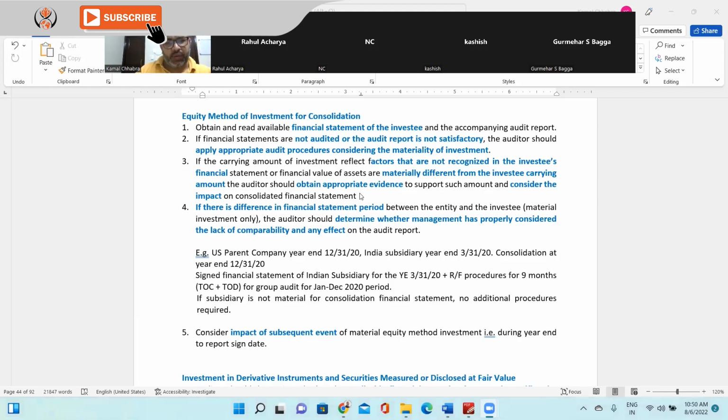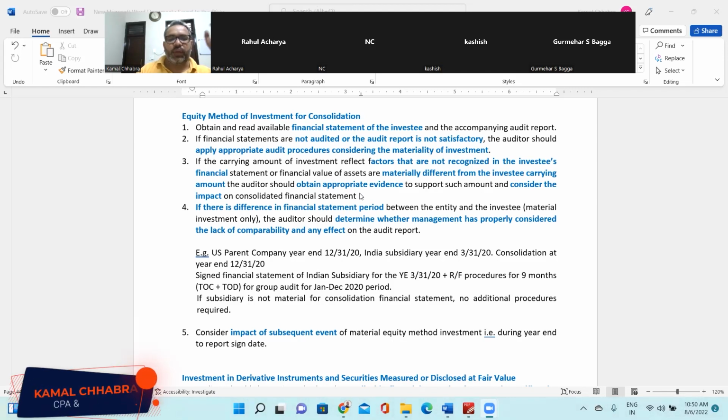For example, if in your books the value of the investment is reflecting $100 million, whereas the actual value of the assets in that company is, let's say, $80 million, in that scenario you'll reflect the value of the investment as $80 million, not $100 million. And the $20 million you'll consider as an impairment loss on that investment, or a revaluation loss, right?